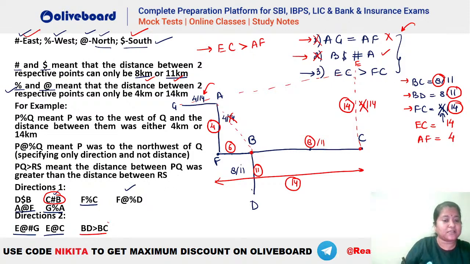Now we know here that BD is greater than BC. Okay, this is given here that BD has to be greater than BC. Now what is the value of BD here? You can see BD was given as either 8 or 11. And similarly, BC is how much? BC was either 8 or 11, right? So either of the two. Now BD is greater, that means BD should be 11 and BC should be 8. So once you take your BC as 8, you can absolutely understand that this BF has to be how much? It has to be 6. Why? Because this total FC is equal to 14. Okay? I hope this is clear.